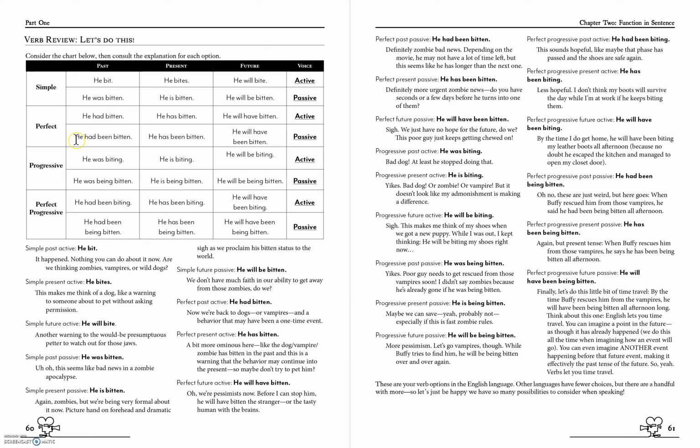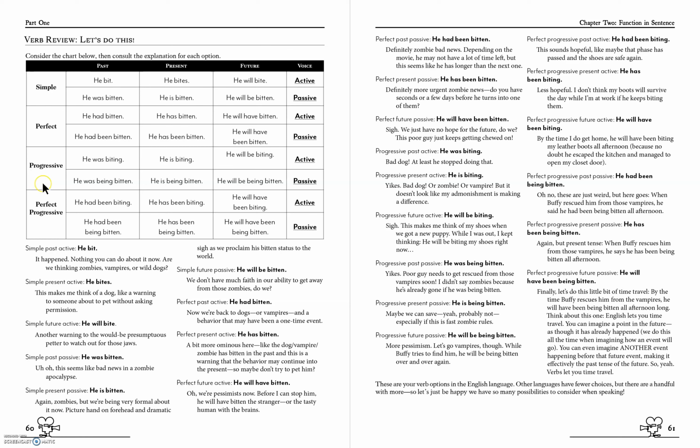Now, if we flip it and say he receives the bite, we will say he had been bitten. So now it gets a little more clumsy in your mouth, right? You're like, he had been bitten. That's a lot of words. Yeah, but it gives you that specific moment, right? He is receiving the bite. It has happened in a past time before now, right? It's past tense. Now, if we want to keep it present tense, we can say he has been bitten. We know that this thing happened in the past, but it is still existing. So he has been bitten up until now. Or he will have been bitten. Again, we're super gloomy on these. You know, before we escape the city, he will have been bitten by the vampire or whatever. But these are all passive because he is receiving the bite.